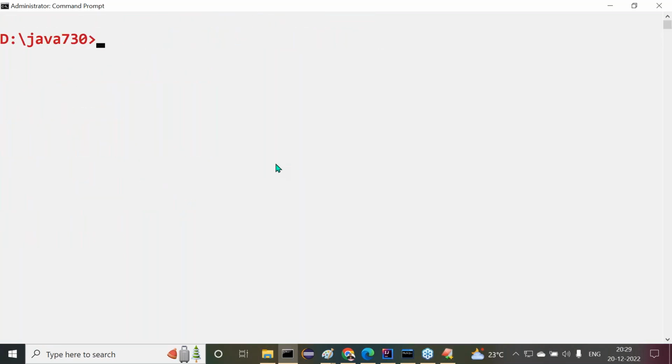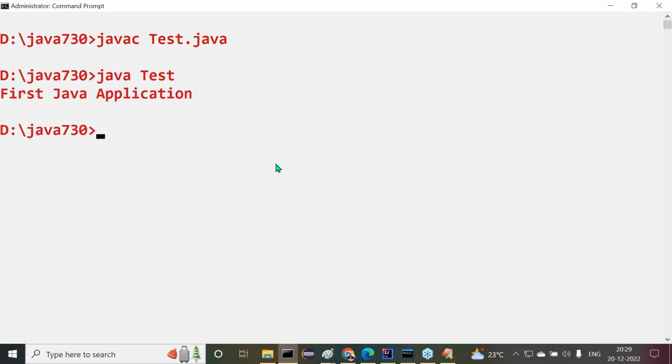Now here, javac space Tester.java. Along with javac, we must use the file name. Along with the java command, we must provide the main method class name. The file name is Tester.java, with no compilation error. Then java space Tester, that's the main class name. Click on enter. Now we are able to get the output: First Java application.